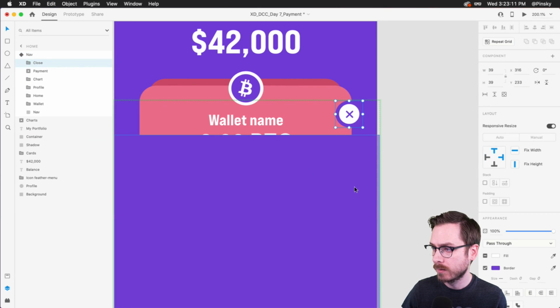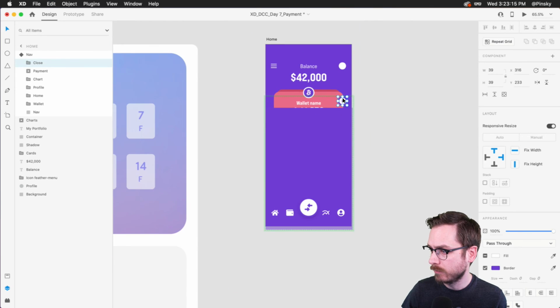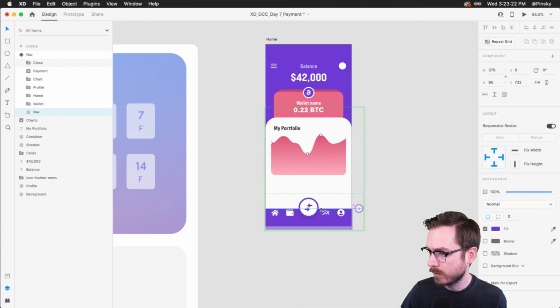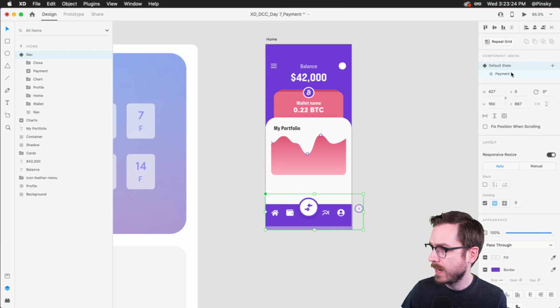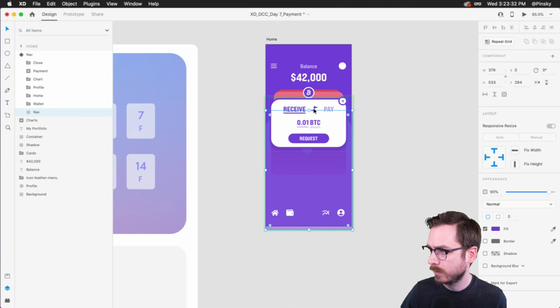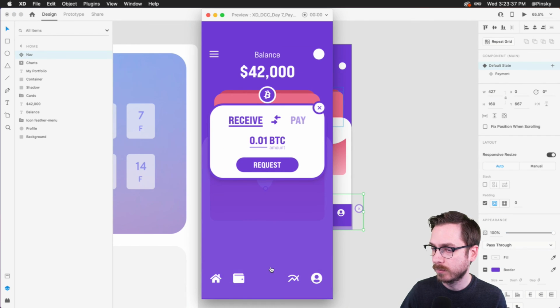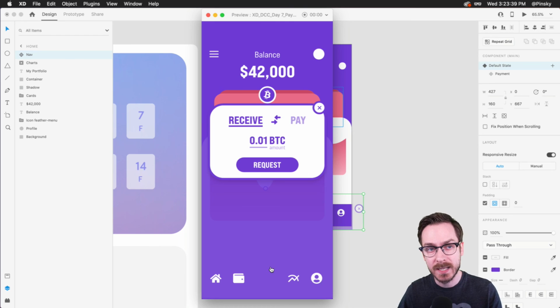So I'm going to hop in here. I can just move it right down here and just move it off the artboard if I wanted to, right? Drag this down. And now in the payment state, move it on up. Just make a few small changes just like that. Let's do this one more time. Play and zoom. There we go. Of course, you can put it in the mask if you wanted to. A lot of different things you can do.